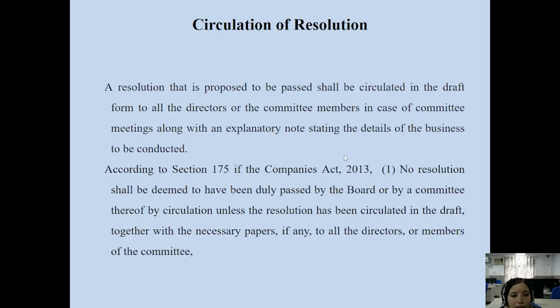So you have to circulate a copy of the resolution among the members or among the committee members, along with an explanatory note stating the business to be discussed in the meeting.